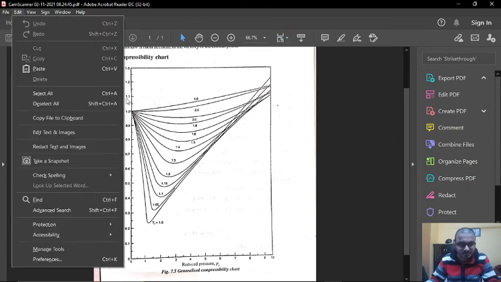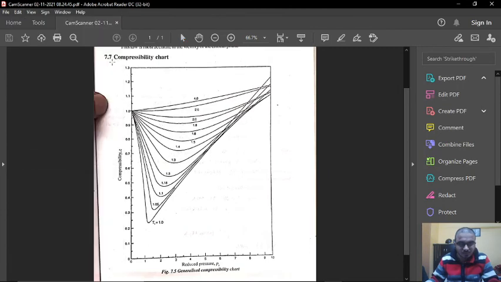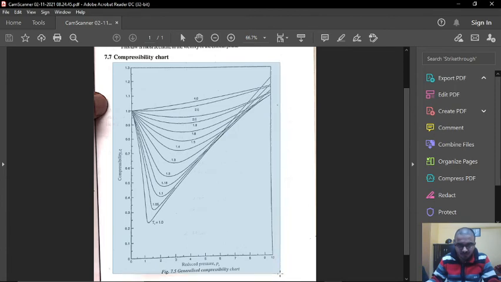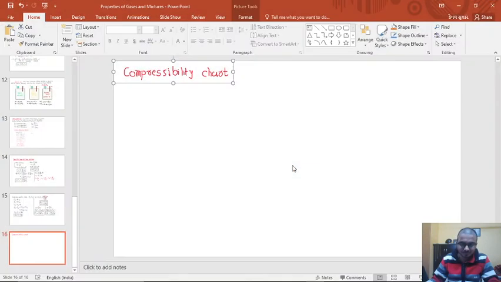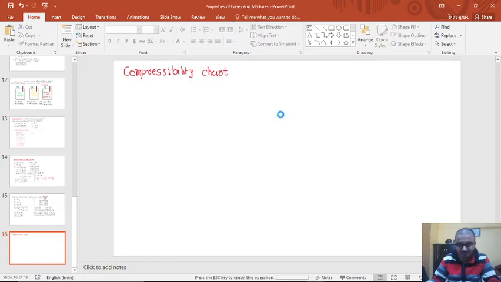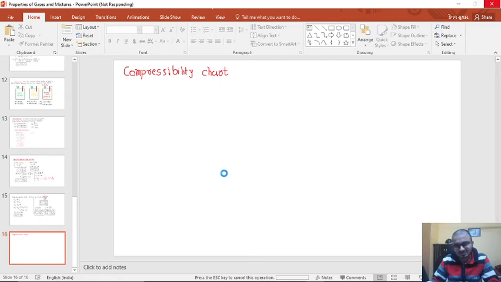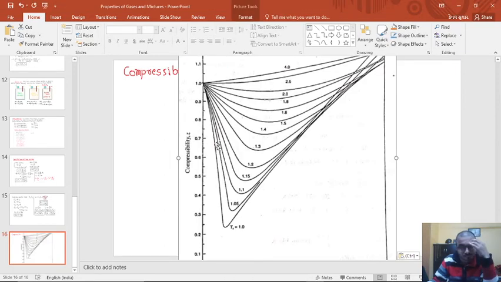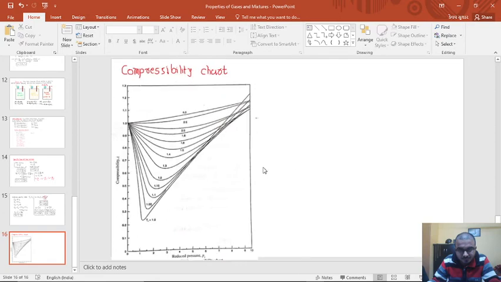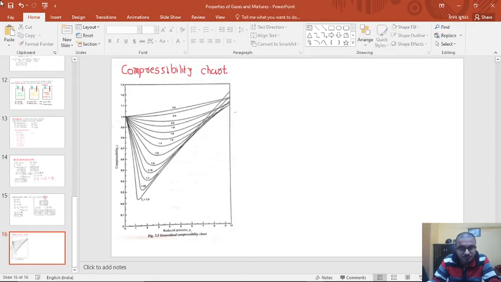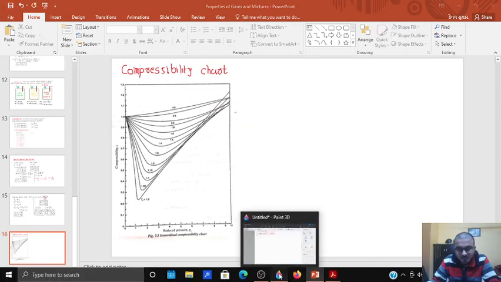So let's copy this chart. Okay, so we have obtained this over here. So let's also paste this into our virtual board here.